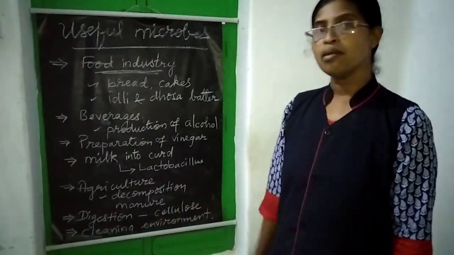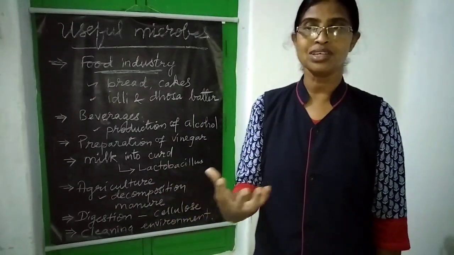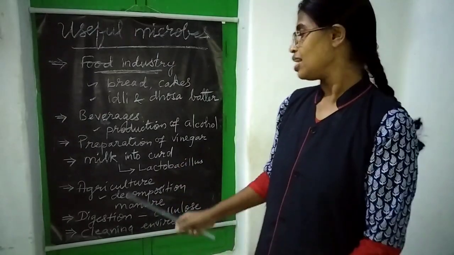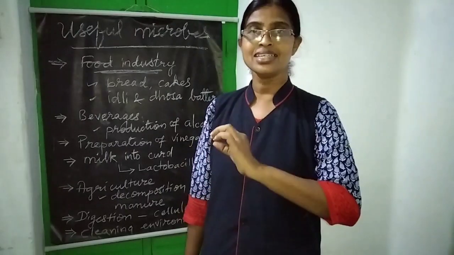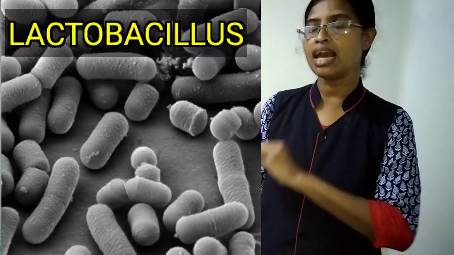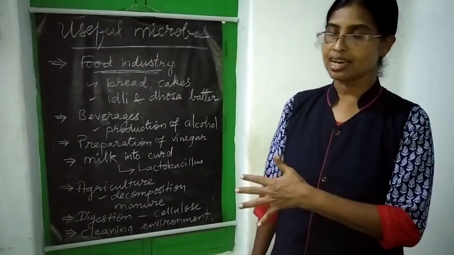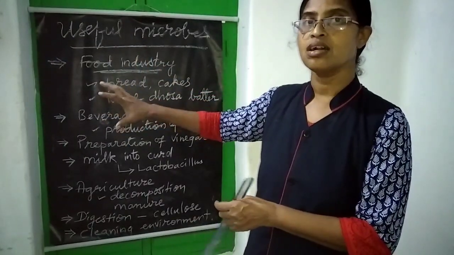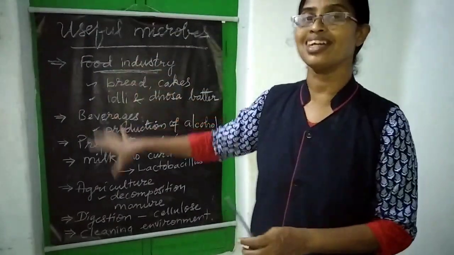Then comes milk into curd. Every day we are using it. For the conversion of milk into curd, we need a bacterium called Lactobacillus. Lacto means milk. Understand? Bacillus is a group name of bacteria. So Lactobacillus will help to convert milk into curd. So these are the different fields where microorganisms are involved, especially in the food industry.